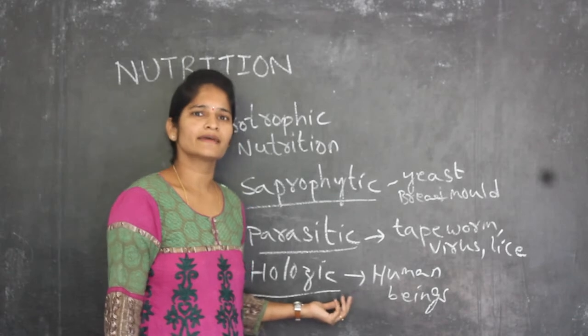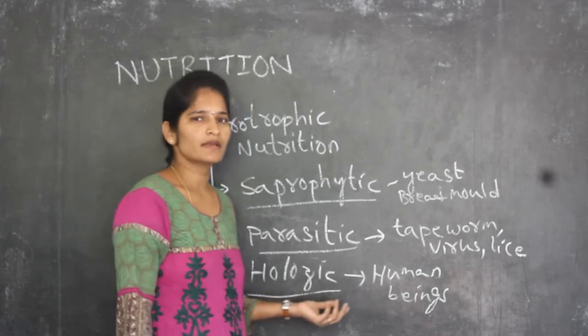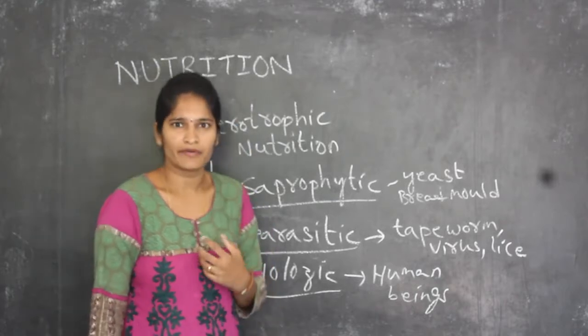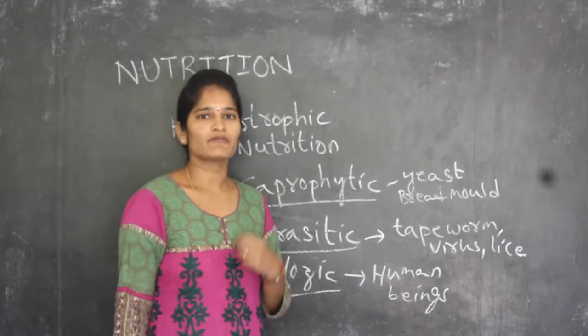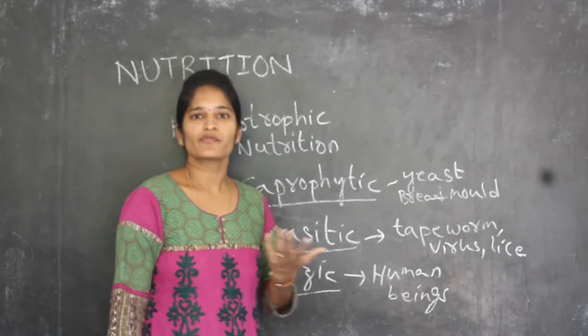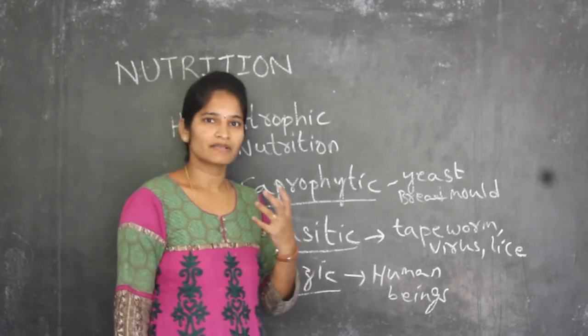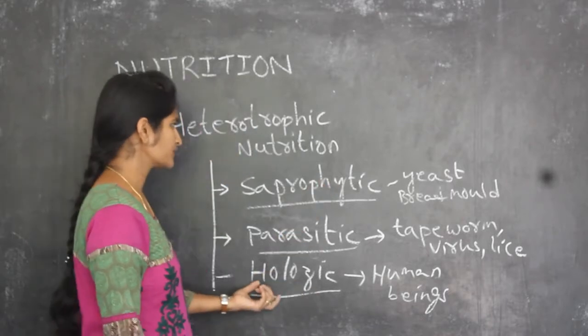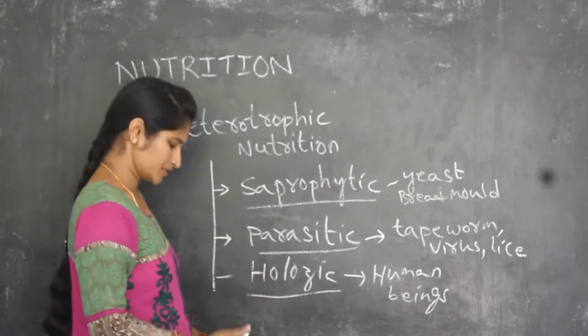Next, holozoic. How are we getting the energy? We are getting the energy from the food we take. This energy can be used for walking. See, now I am talking, so if I want to talk, I need some energy. Where will I get that energy? I will get it from the food we eat. So these are the three types of nutrition in heterotrophic nutrition.